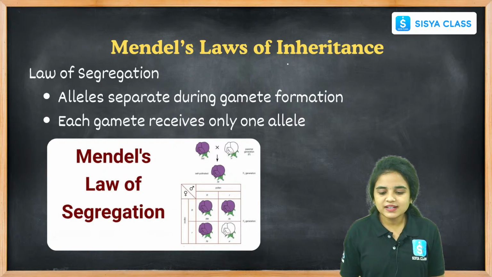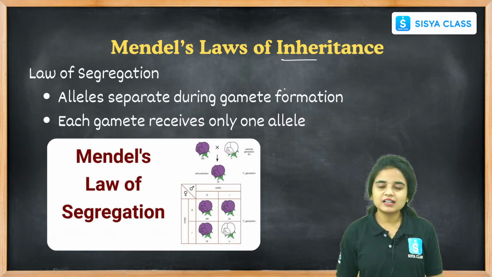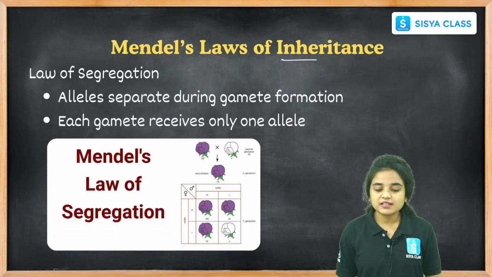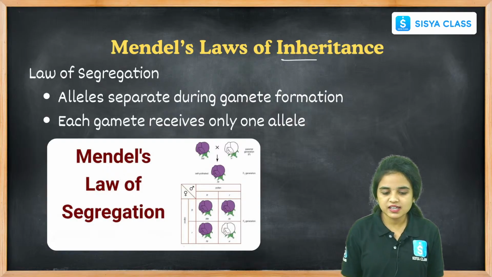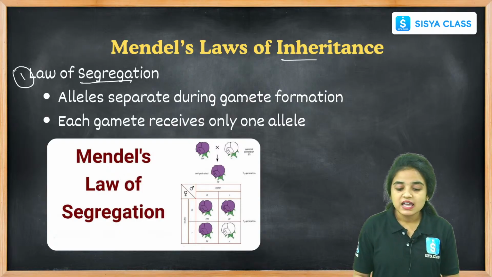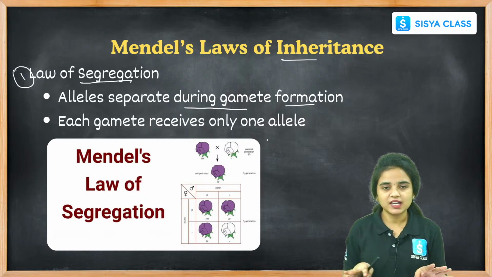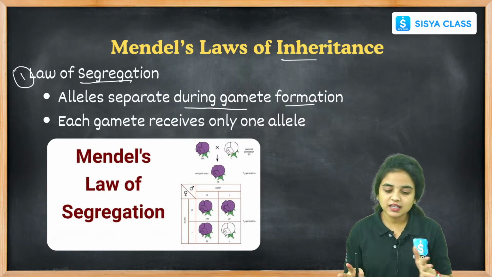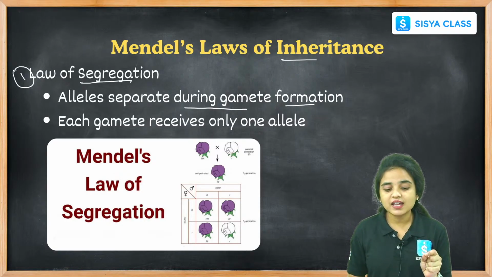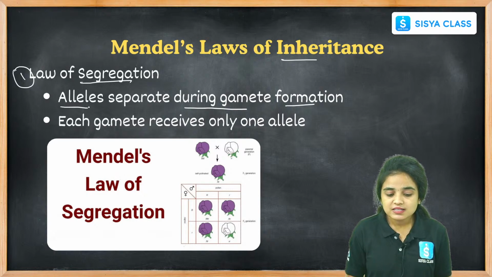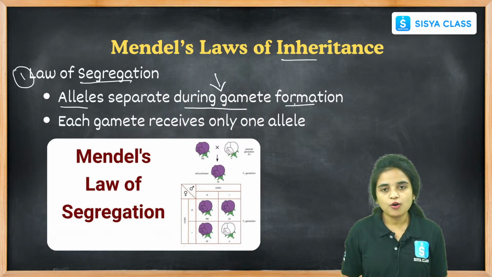Coming to Mendel's laws of inheritance, there are 3 different laws of Mendel. The first one is the law of segregation. According to the law of segregation, alleles separate during gamete formation. Segregation means separating, right students? The alleles separate during gamete formation only.